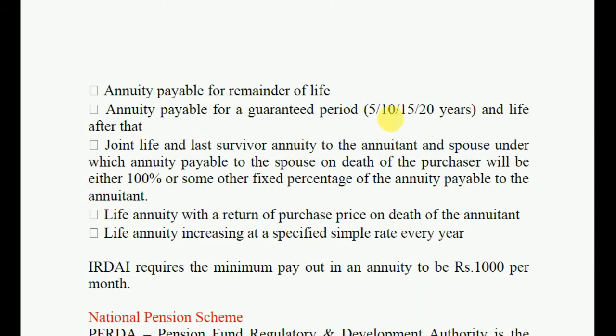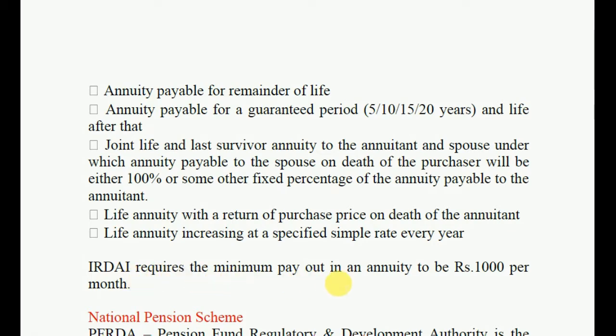Annuity payable for the remainder of life. Annuity payable for a guaranteed period of 5/10/15/20 years and the life after that. Joint life and last survivor annuity: to the annuitant and spouse, under which the annuity payable to the spouse on the death of the purchaser will be either 100% or another fixed percent of the annuity payable to the annuitant. Life annuity with return of purchase price on death of the annuitant. Life annuity increasing at a specified simple rate every year.